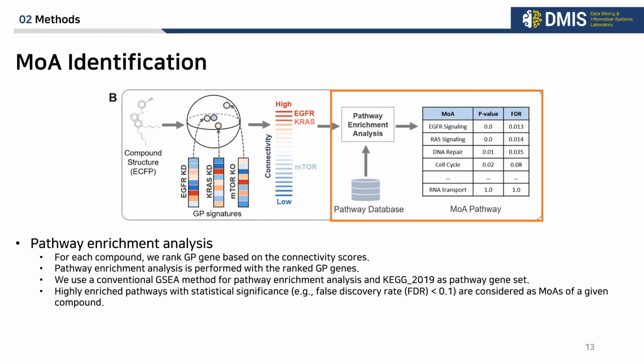For each compound, we rank GP genes based on their connectivity scores. Pathway enrichment analysis is performed with the ranked GP genes. We use a conventional GSEA method for pathway enrichment analysis and KEGG 2019 as the pathway gene set. After pathway enrichment analysis, we can get a ranked MOA list with P-value and FDR score. Highly enriched pathways with statistical significance are considered as an MOA of a given compound.